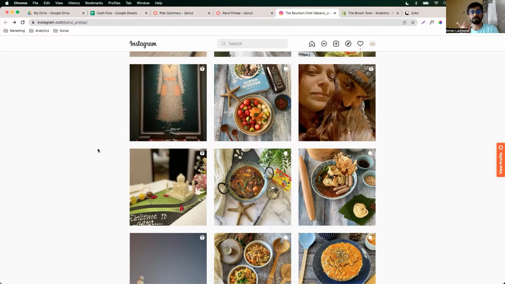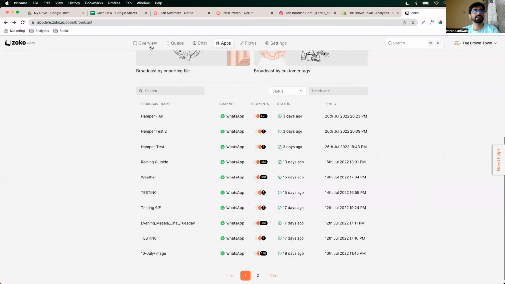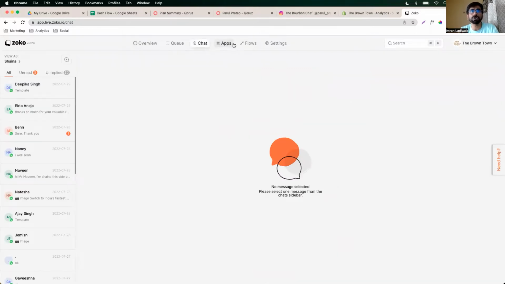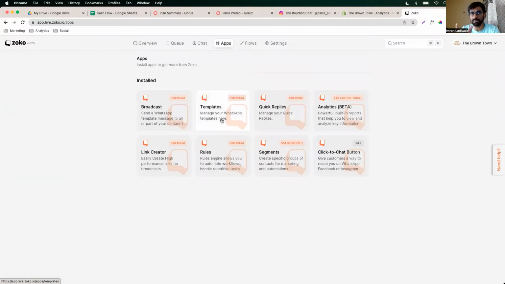Before I show you the software, which is the agenda for today's call, again, we are discussing in our group, let's go ahead and submit that message. When you want to send out a message using Zoho or WhatsApp or any software, you've got to send it for approval to WhatsApp, and WhatsApp's AI engine either approves or rejects it. Let's just submit one. We won't use that particular one, but I want to show you how it works.